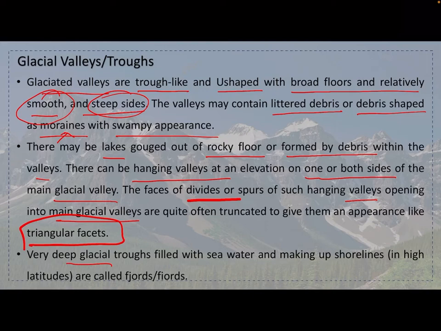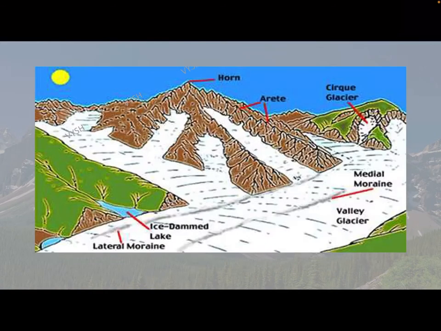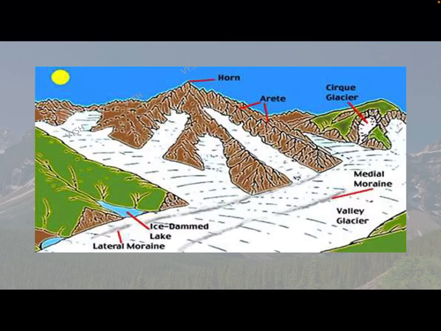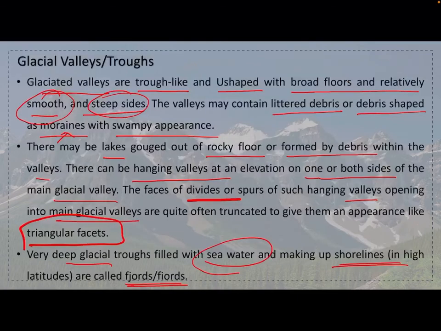Very deep glacial troughs filled with sea water and making up shorelines in high latitudes are called fjords. See here, this is a glacial valley basically, and this is a fjord. When a mountain is just nearby the seashore or the coastal line, it is called a fjord.